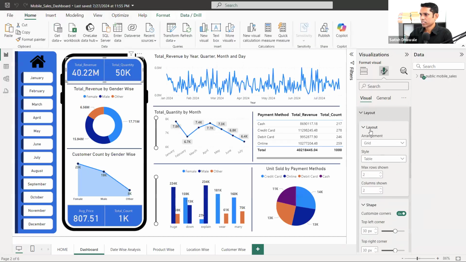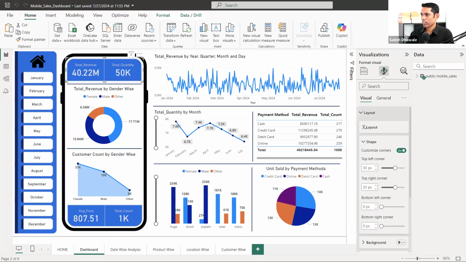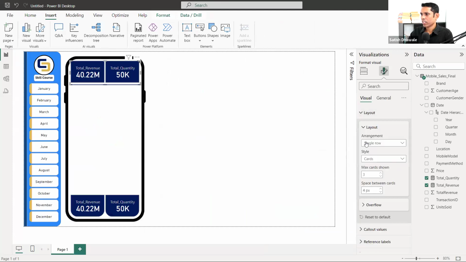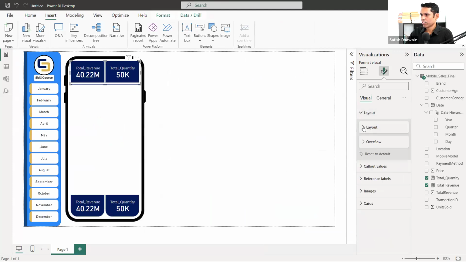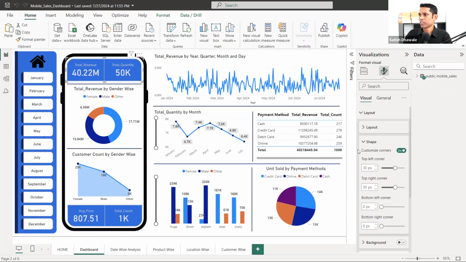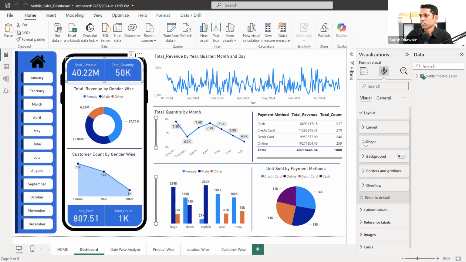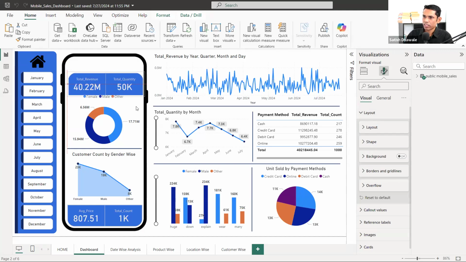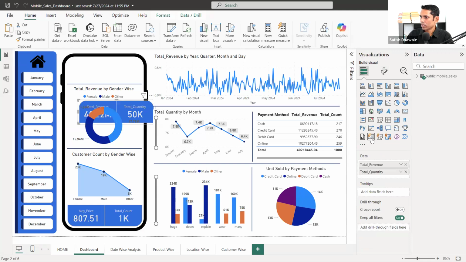Look here in this layout. Inside the layout we are having layout and shape. Minimize this one, and we are not having the shape option here. Layout, shape, background, and border lines. Since we have selected this card, is this a new one? Yes, this is a new card. This is the card that we have added.